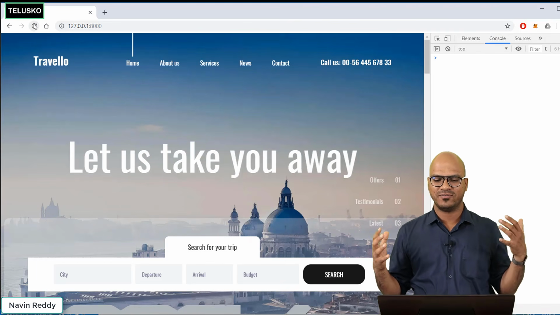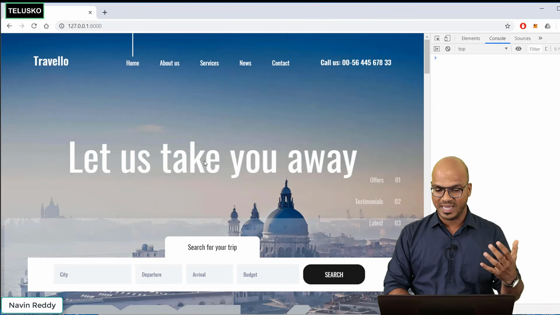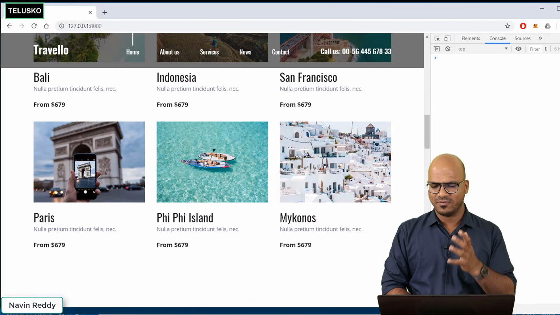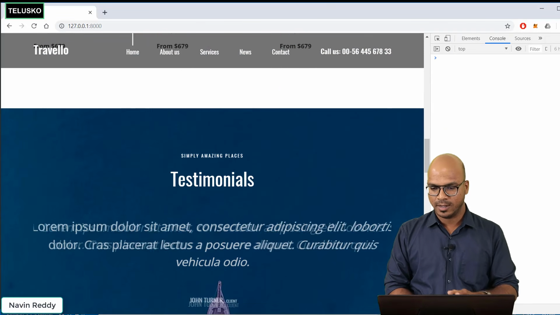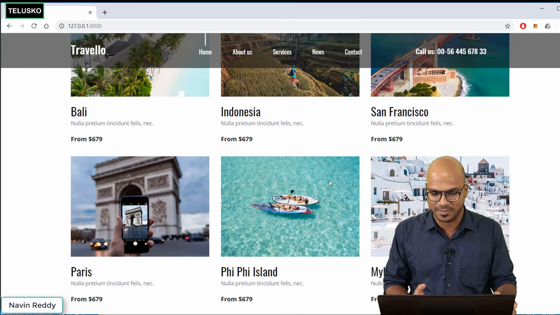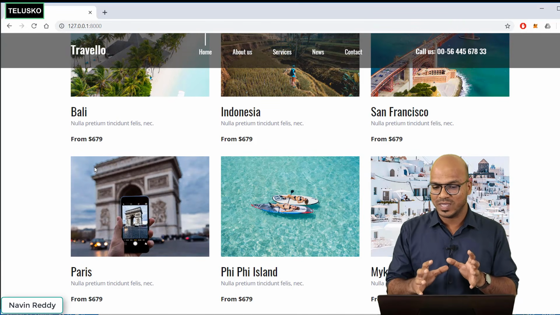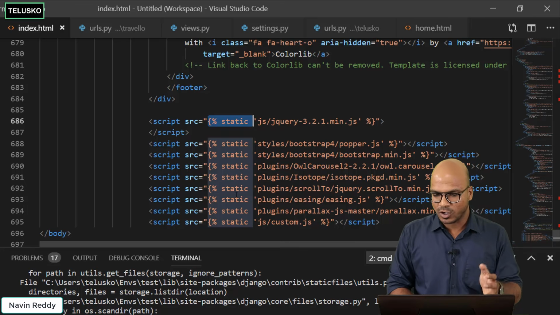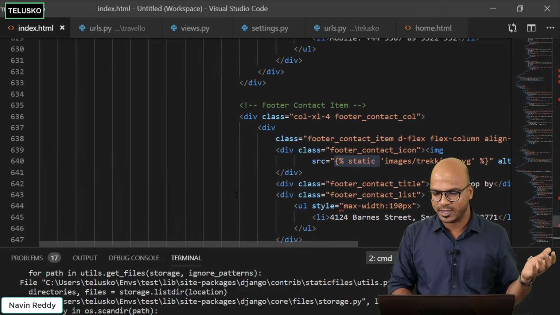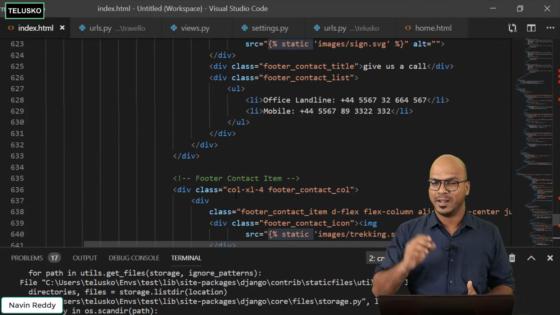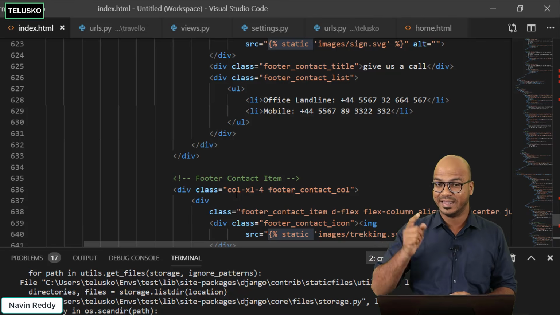Can you see that? Once you have changed everything, you got a page. Now this is a dynamic page, and we got a price list. Everything is working. You can see there is no error. But now you will say, hey, this is still static, right? What is dynamic here? Since we are sending all this data from Django, we can make it dynamic. If I go back to my code, wherever you have a price, you can make it dynamic by sending the value from the views.py. But how to do that, we'll see in the next video.